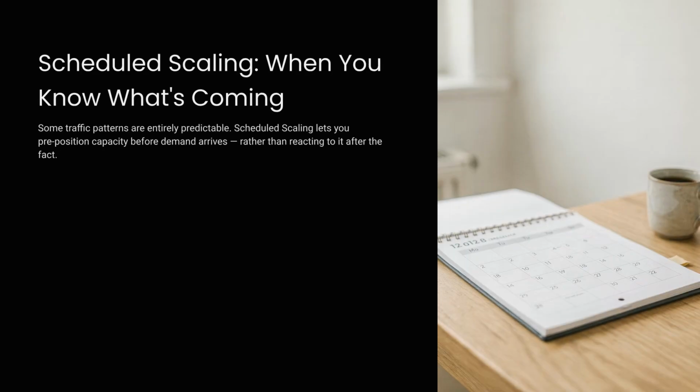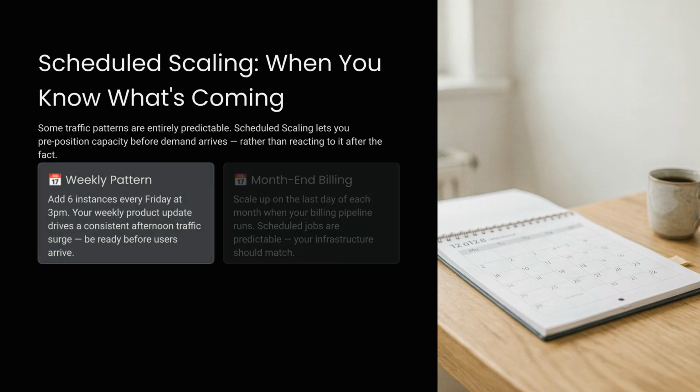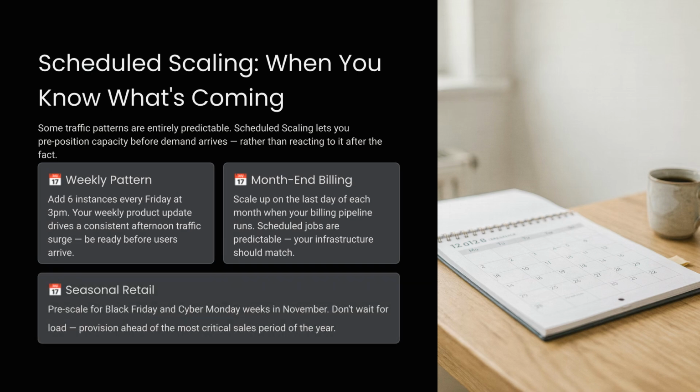Scheduled scaling is for when you know what's coming, allowing you to pre-position capacity before demand arrives. This is useful for predictable traffic, like a weekly product update surge, month-end billing runs, or seasonal peaks such as Black Friday and Cyber Monday.